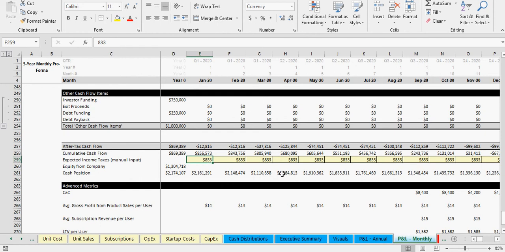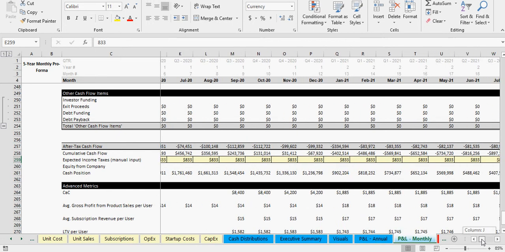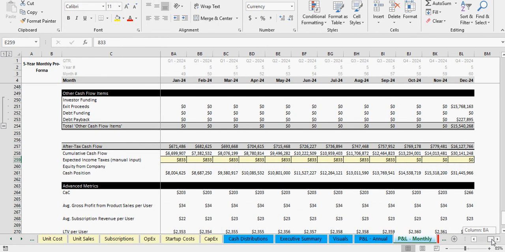Now, the one thing you will have to do is add in your expected income taxes every month, and that's just too complicated to try to put logic around. So I've just put it in here. You can put it at 0 and just not include it, or you could put in an estimated amount of tax liability per month.